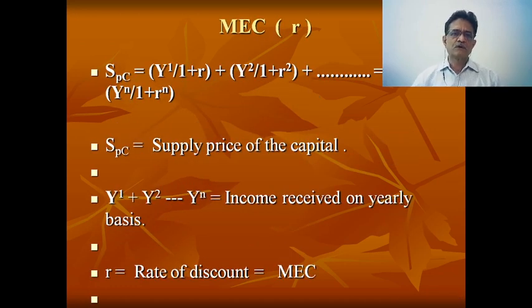Now let me come to the specific formula. What does that formula state? On the left-hand side we have SPC, which means supply price of capital. Here we have assumed that it is rupees 10,000. So today's supply price of capital is 10,000. That is equivalent to Y1 divided by 1 plus R. What is that Y1? Y1 is the 1,000 which I am going to earn in the first year.